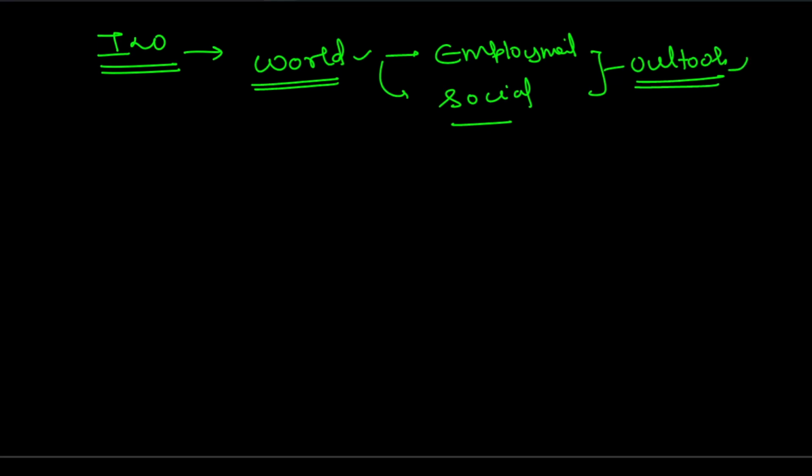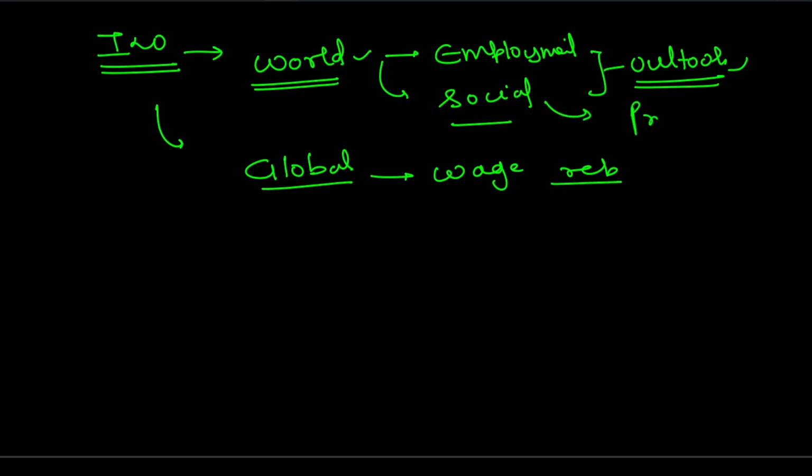Okay, very important. Then the keyword again is global. So what in the global? Global Wage Report. Then again World Social Protection Report. Next one is the World of Work report.